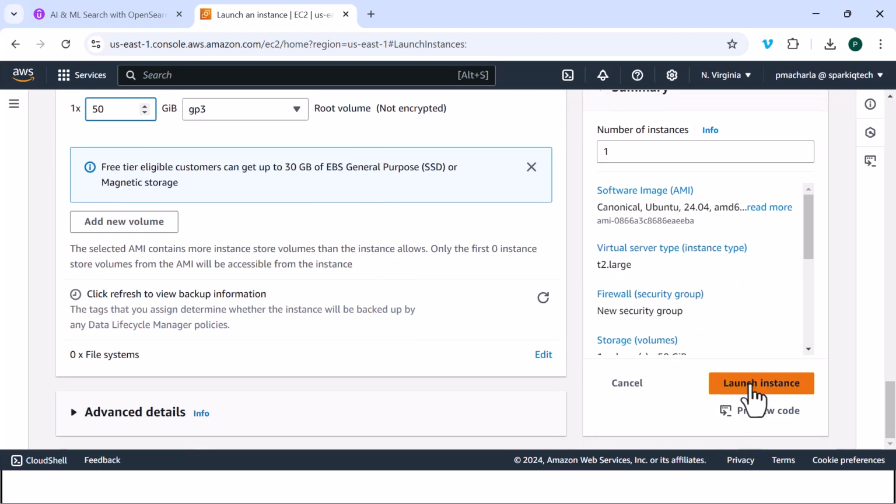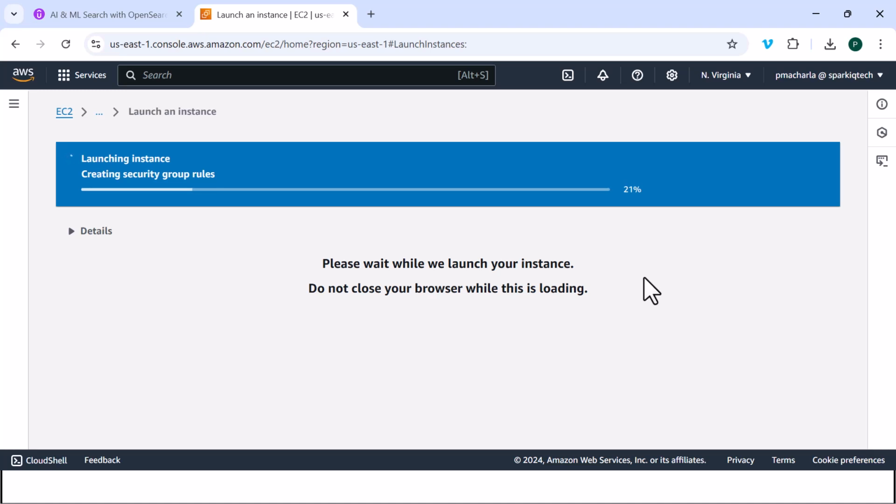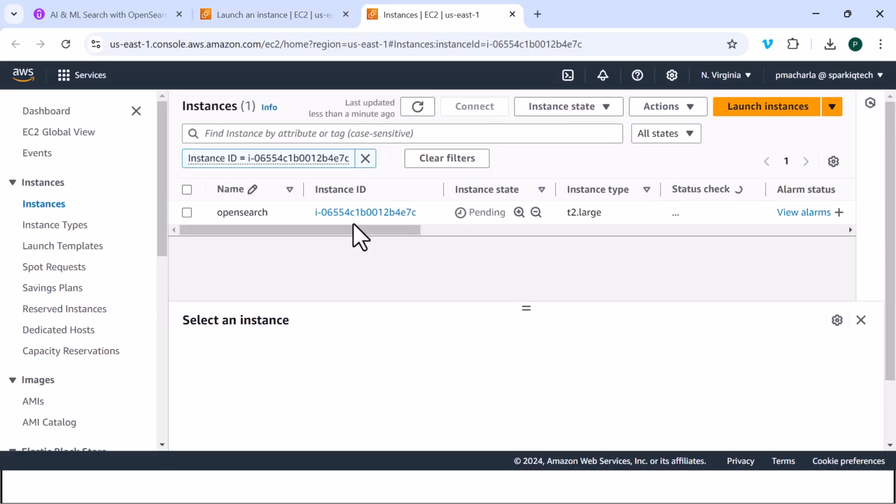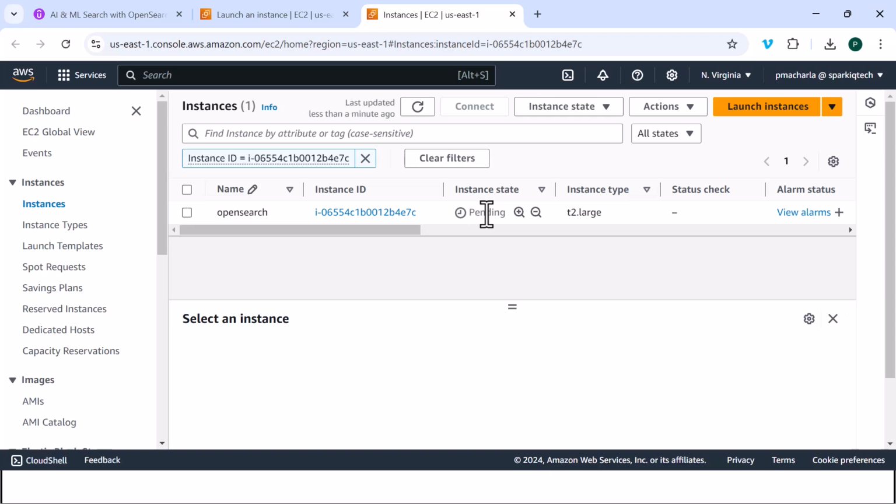Okay, so let's go ahead and launch the instance. While this is getting created, oh, that was very quick. I thought I would pause, but this went pretty quick. So let's go ahead and click this instance. And you can see the instance state is pending. It needs to be ready to access the instance. So while that is happening, take a break and I'll be right back. Okay, the instance state of the machine is running, and now we should be able to access it.